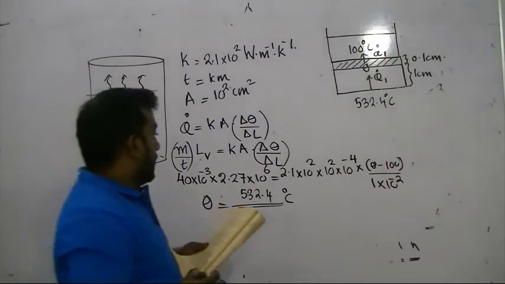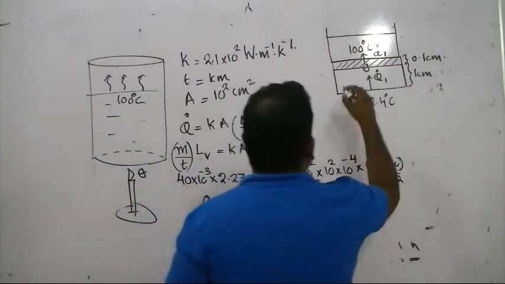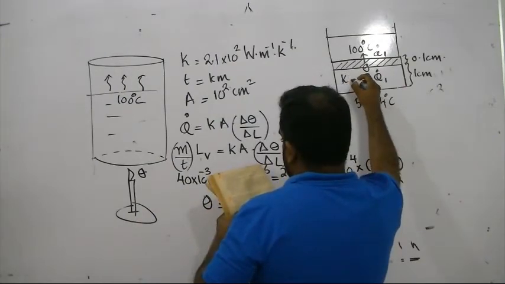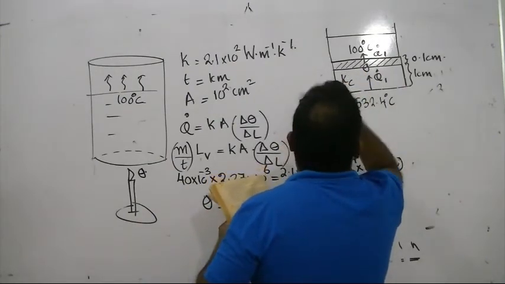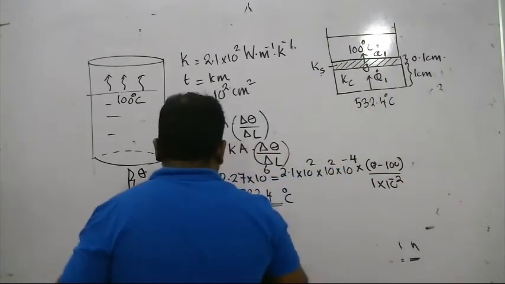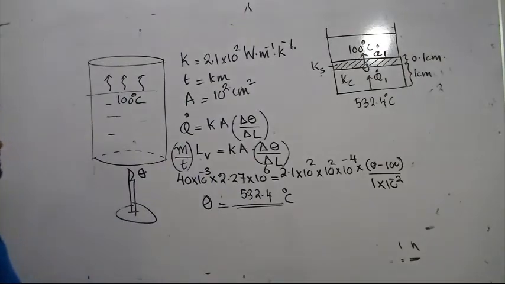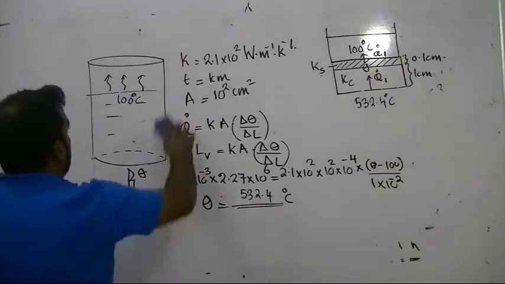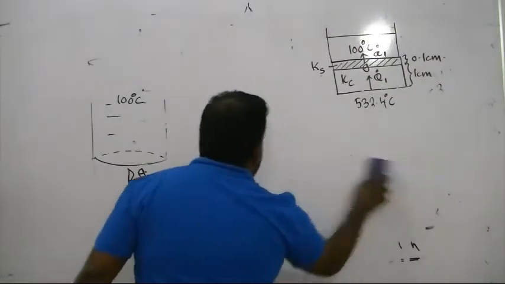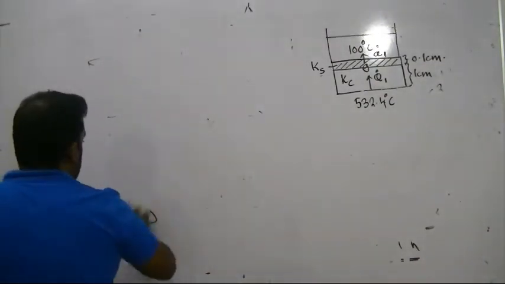The thermal conductivity of the cylinder material is K cylinder. Here K substance we don't know. Right. Now what we can do is apply the relationship very carefully. How?